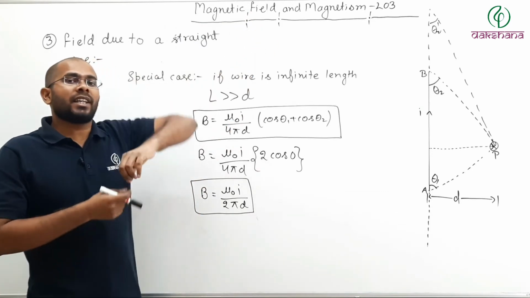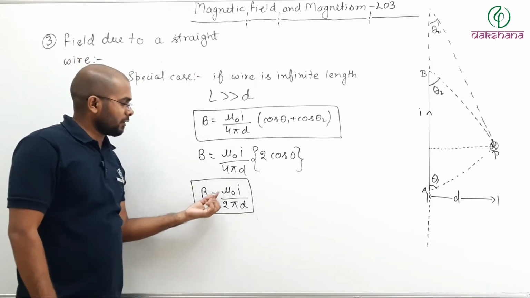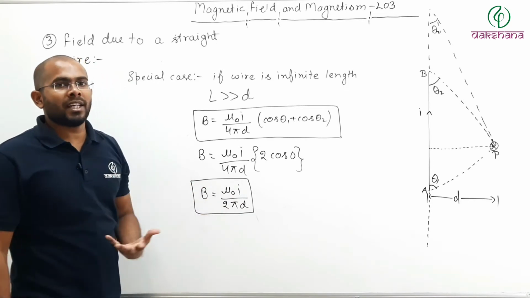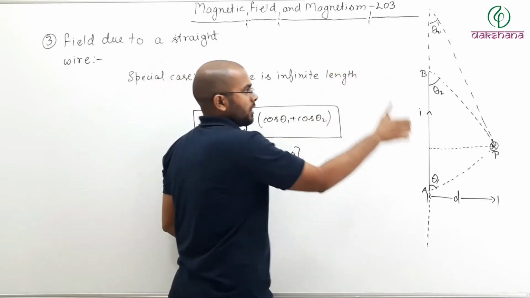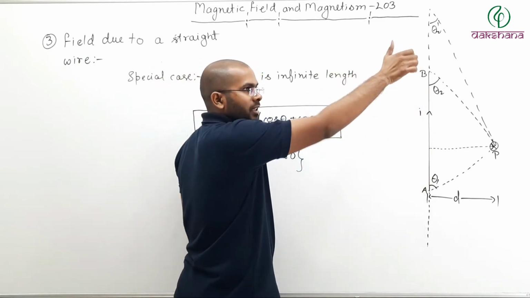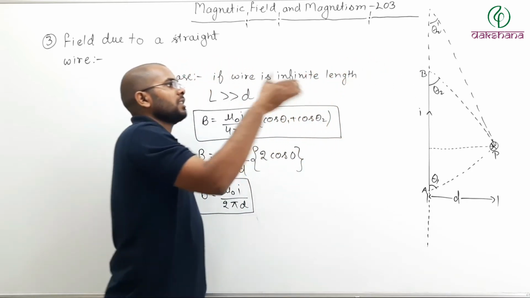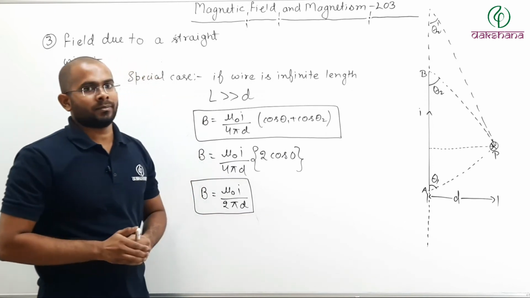And for an infinitely long wire, you can remember this formula: B is equal to mu naught I divided by 2 pi d. Once again, direction can be found using the right hand thumb rule. Thumb towards the direction of current, curl your fingers. The curling of your fingers will tell you the direction of field.